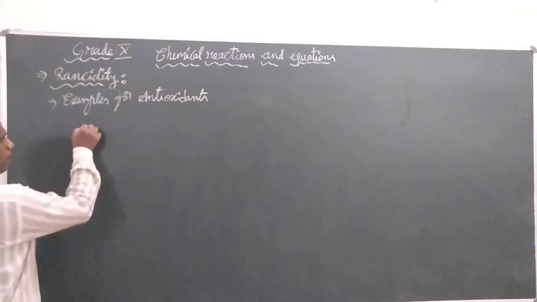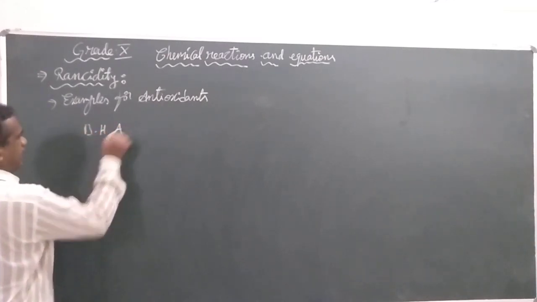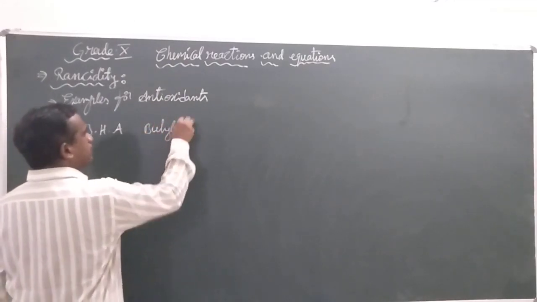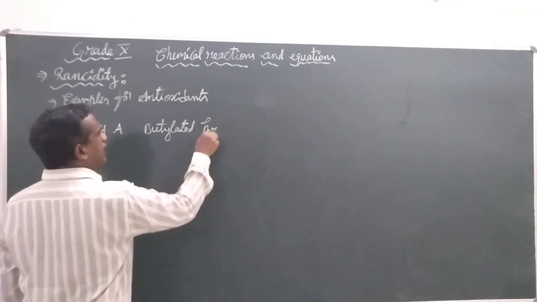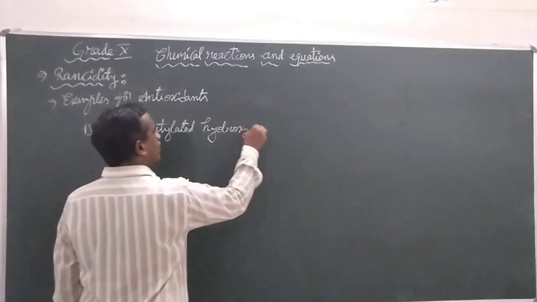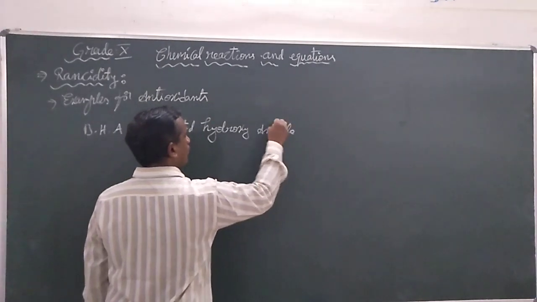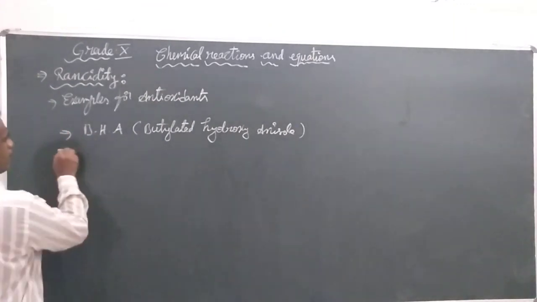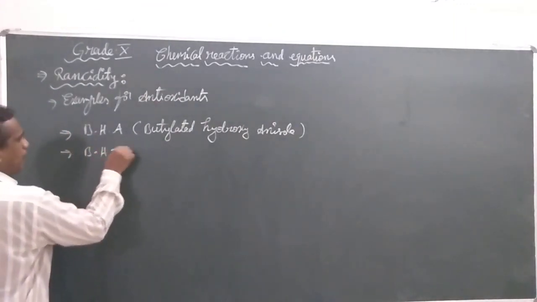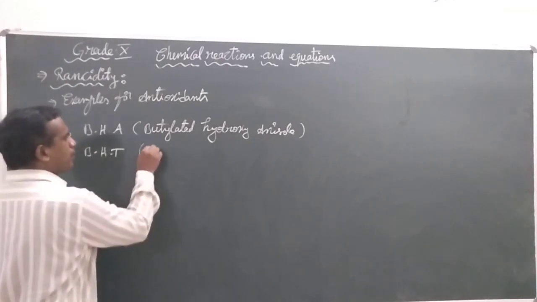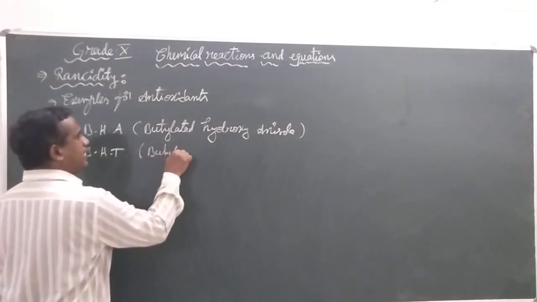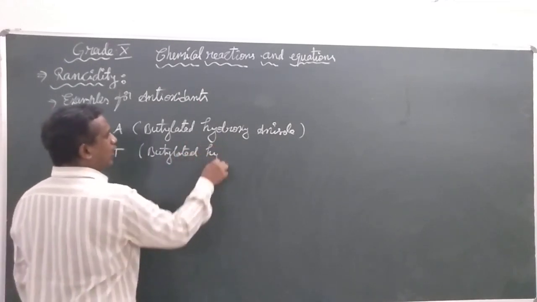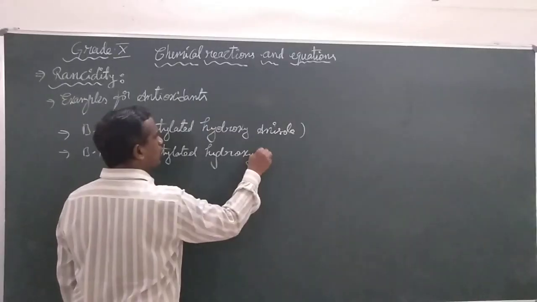They are BHA, that is called butylated hydroxy anisole, and another example is BHT, butylated hydroxy toluene.